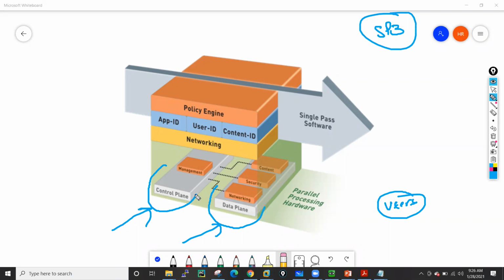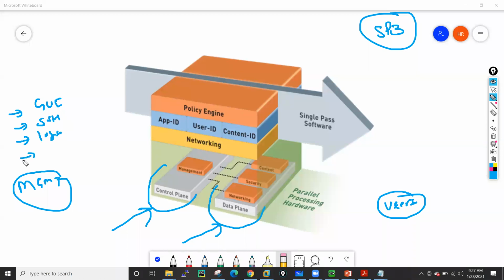And we also have the control plane, which is responsible for your management activities. What is management traffic? Let's suppose you want to access this firewall using the graphical user interface, or using SSH. All this traffic hits your control plane. Let's say this firewall is generating some logs, or you have configured SNMP or a RADIUS server.